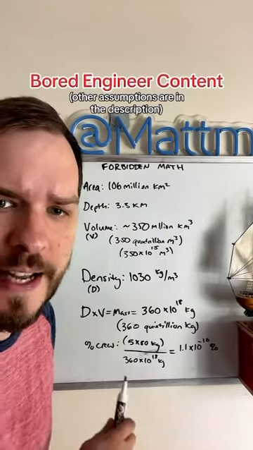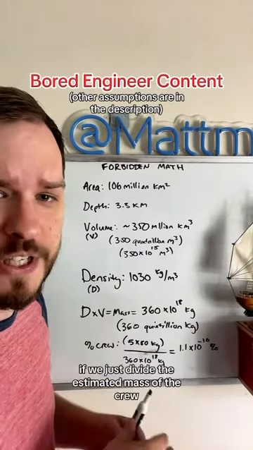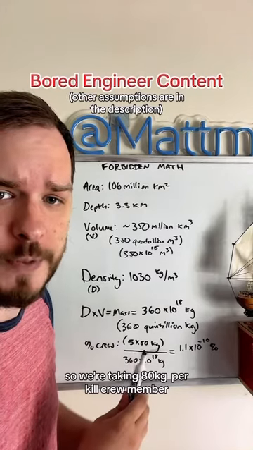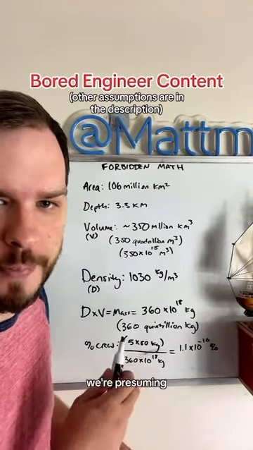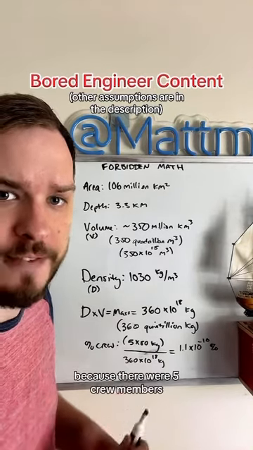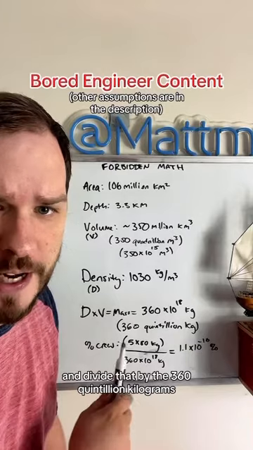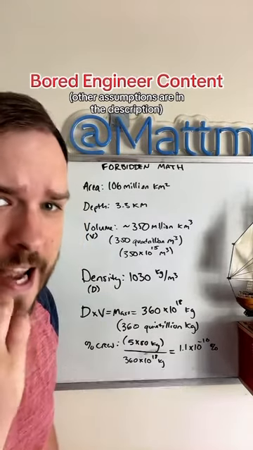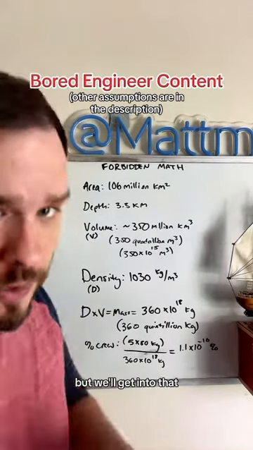That's a lot. Now we can find the percentage of the ocean that is crew if we divide by the estimated mass of the crew. So we're taking 80 kilograms per crew member because they're adult males, we're presuming, and then multiplying that by 5 because there were 5 crew members, and dividing that by the 360 quintillion kilograms to give us about 1.1 times 10 to the negative 16th percent. Now that's something like a 10 quadrillionth of a percent, so that's really tiny, but we'll get into that.